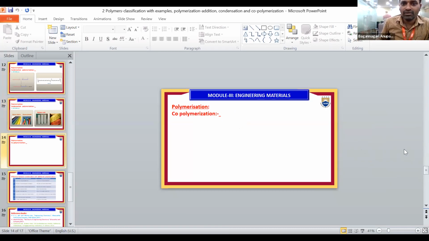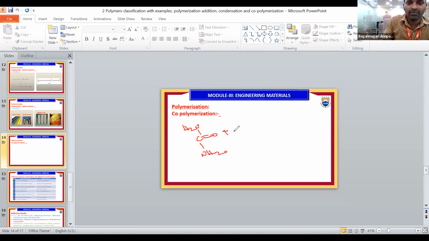One more example of condensation polymerization is urea formaldehyde. This is not copolymerization that we're discussing. The structure of urea is NH2 C double bond O NH2.